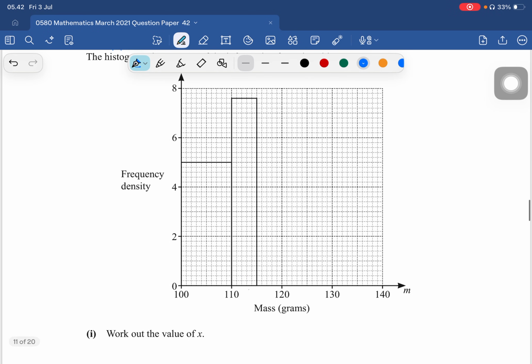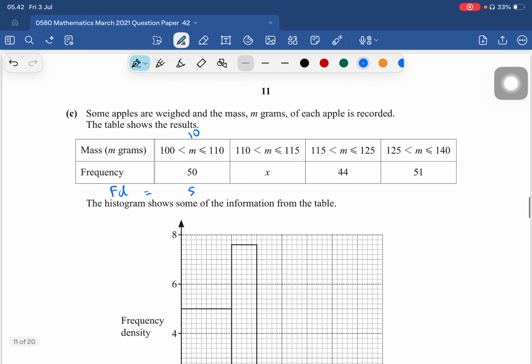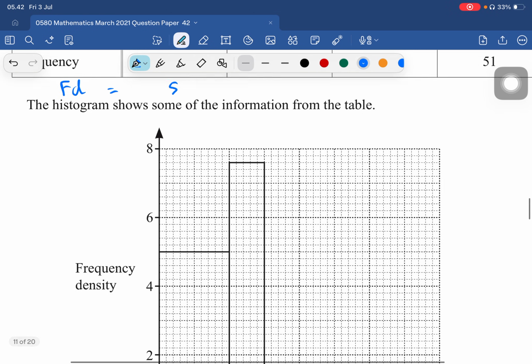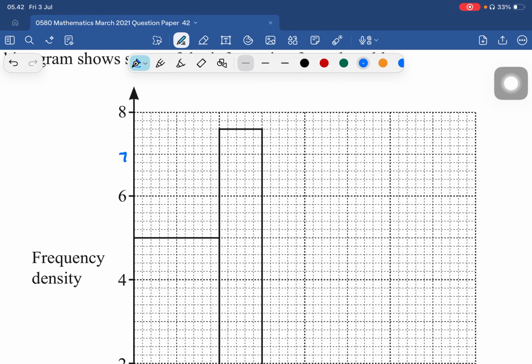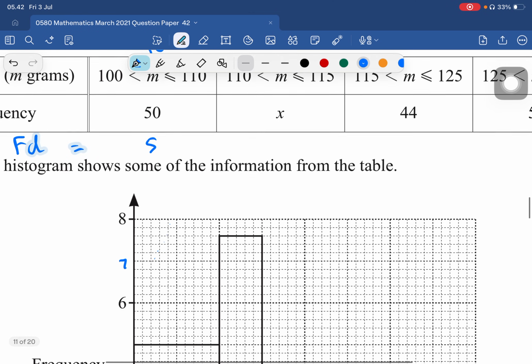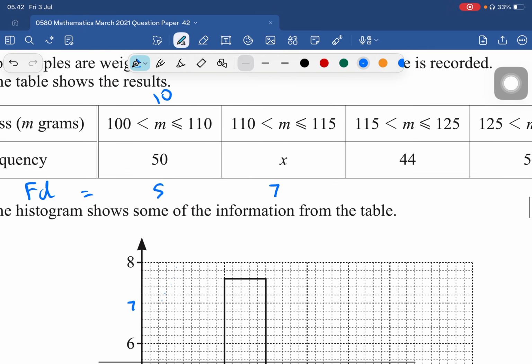Then from 110 to 115, the frequency density, let's calculate it. Here is 7.6, the class width is 5.